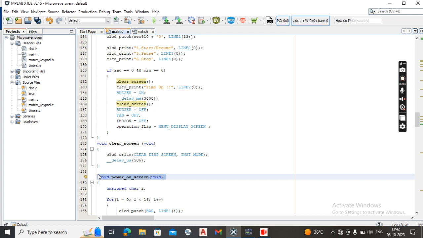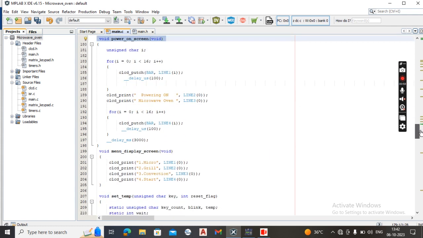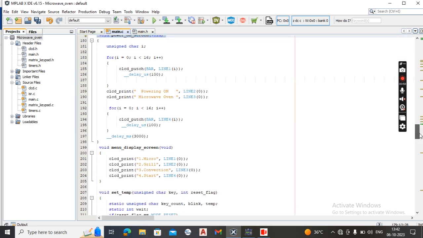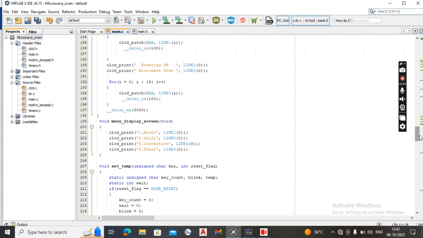The next functionality is power on screen. By using power on screen, we can turn on the screen. And the next functionality is the menu display screen. In this menu display screen, we can display modes like micro mode, grill mode and convection mode. All these modes of the microwave oven are displayed in this functionality.